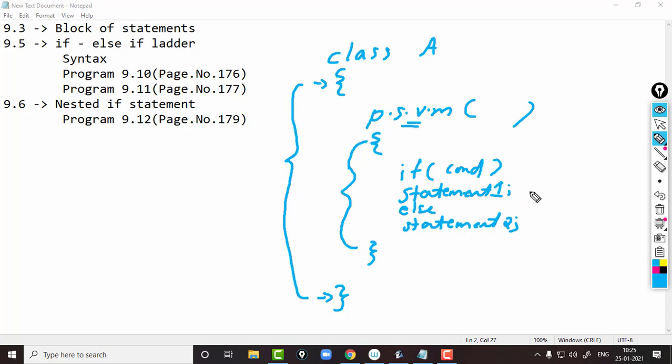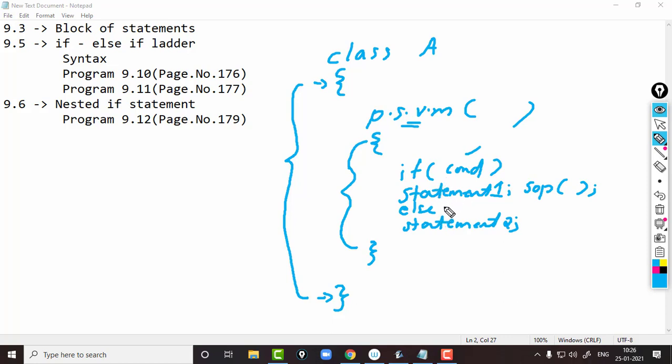We are adding only one condition, one statement, suppose a print function. When this condition is true, this System.out.println will be executed. When this condition is false, this will not execute and will execute statement 2. So we are only adding one statement for if and else.